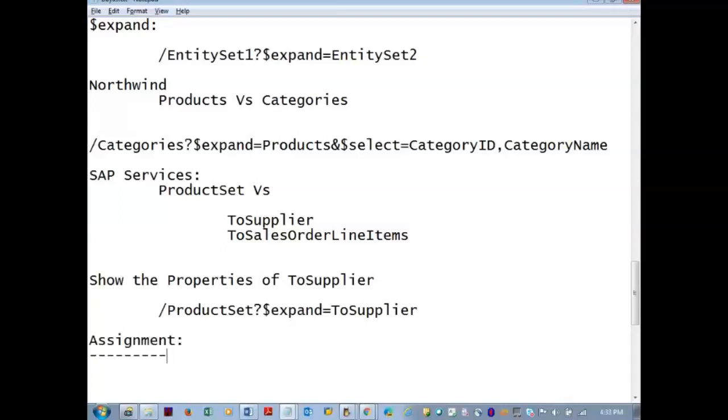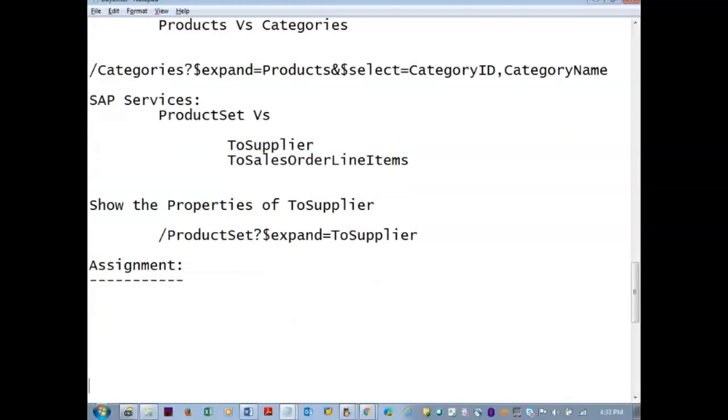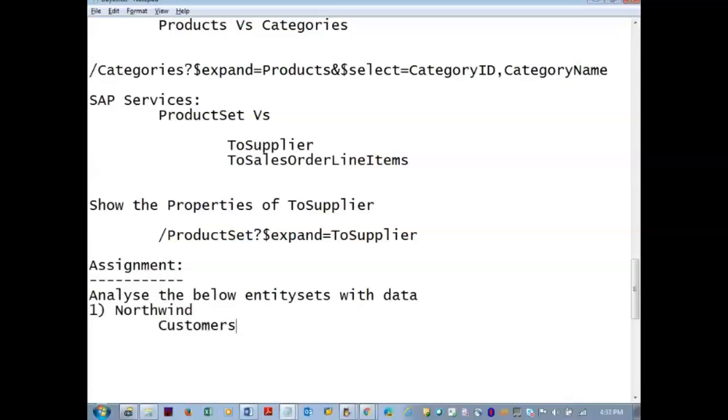Assignment, analyze the below entity sets and the data. Northwind: customers, shippers, orders.